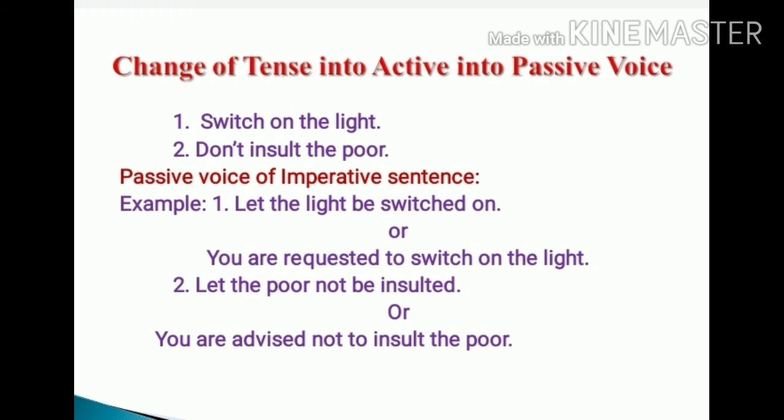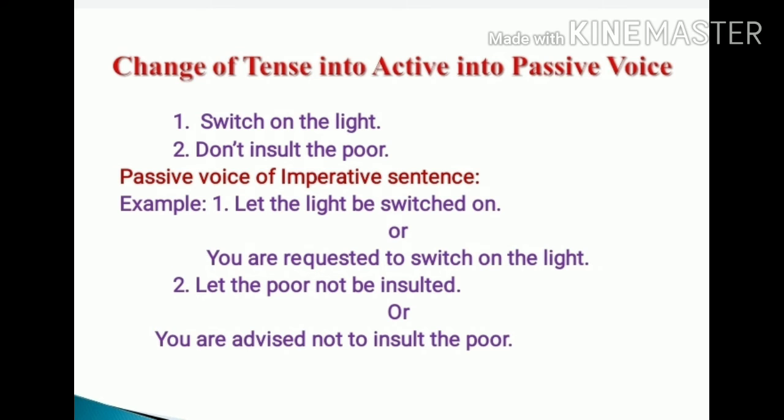Now see the second sentence: don't insult the poor. According to the first type, we can change it: let the poor not be insulted. And according to the second type, we can change it: you are advised, because it is expressing advice, so we use advised here. You are advised not to insult the poor. Now I hope you have understood the changing of imperative sentences into passive voice and the sentences with modal auxiliary verbs into passive voice.